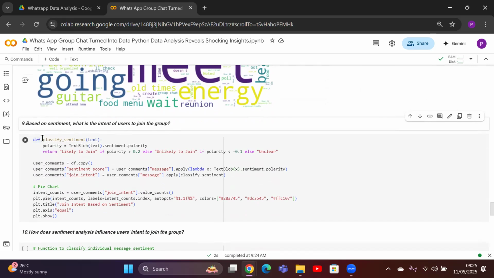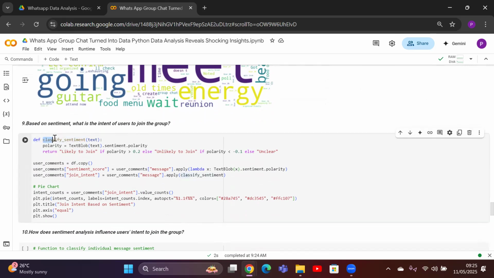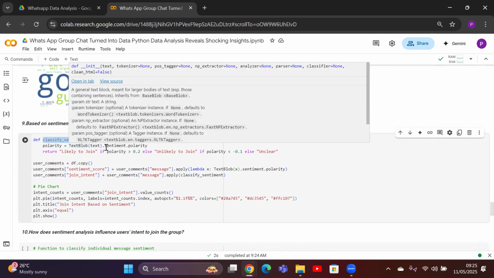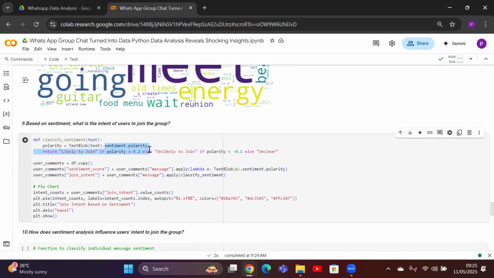We take a function called classify sentiment, which uses the TextBlob sentiment polarity function to analyze the sentiment of each message and classify the intent as likely to join, unlikely to join, or unclear. You can see here a polarity of 0.2 means likely to join, else it is unlikely to join. But if the polarity is negative, maybe negative words, it's unclear.